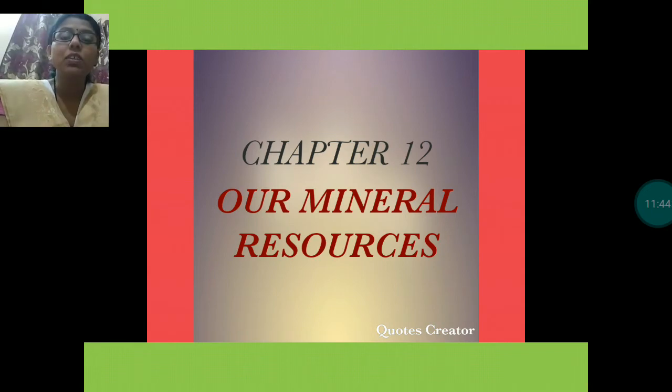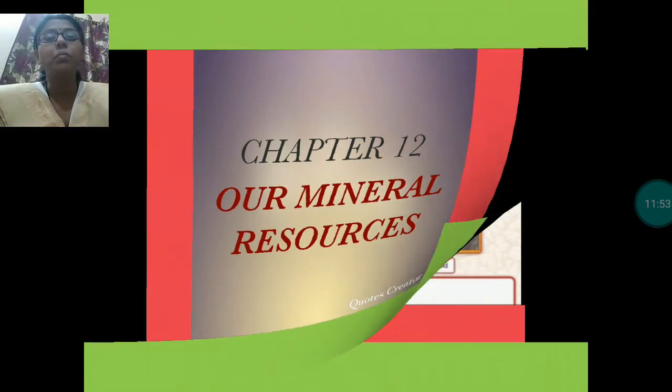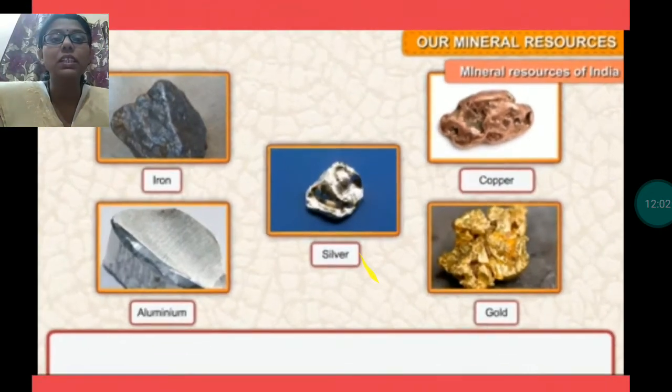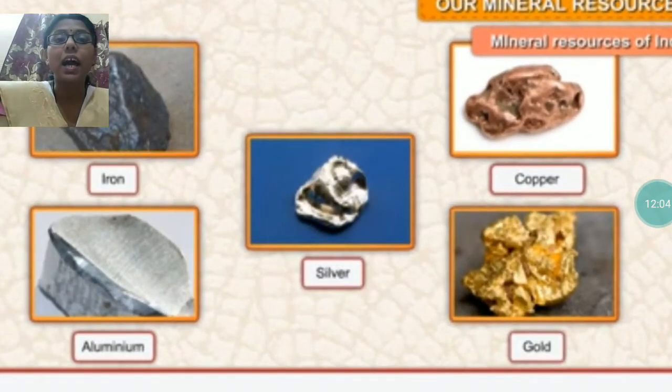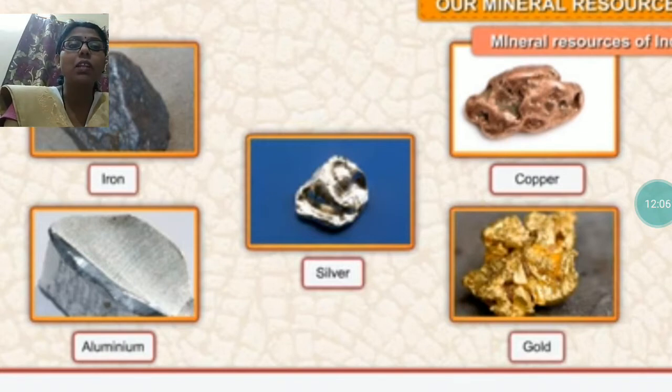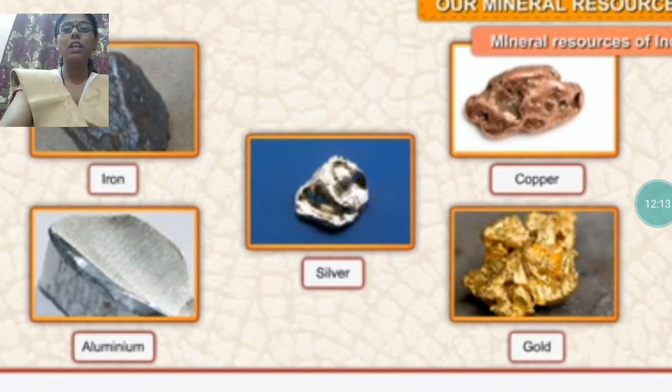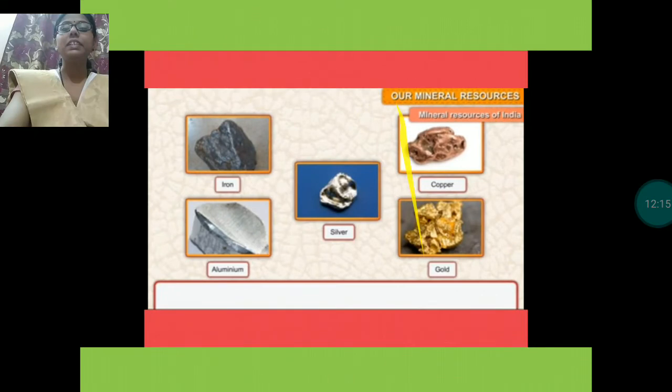Ore, I had explained to you about ore also. Ore is a rock which contains minerals. Okay, and all these minerals are dug out from the mines. The place from where these minerals are dug out is known as mines. Here you can see these are examples of some minerals: iron, aluminium, silver, copper, gold. These are all examples of minerals. Which type of minerals are these? These are all metallic minerals.